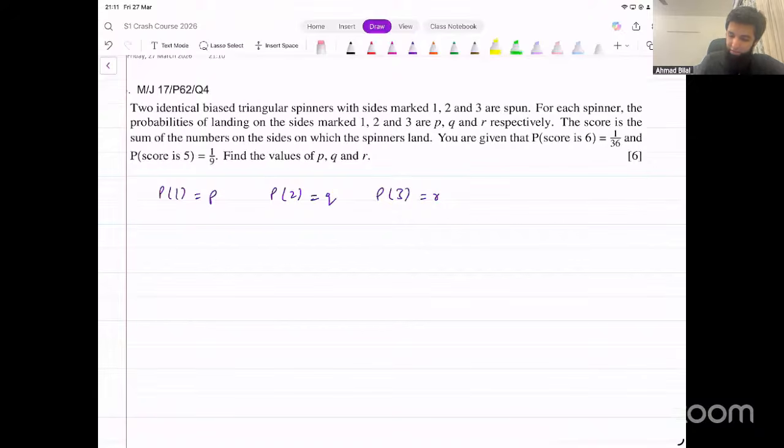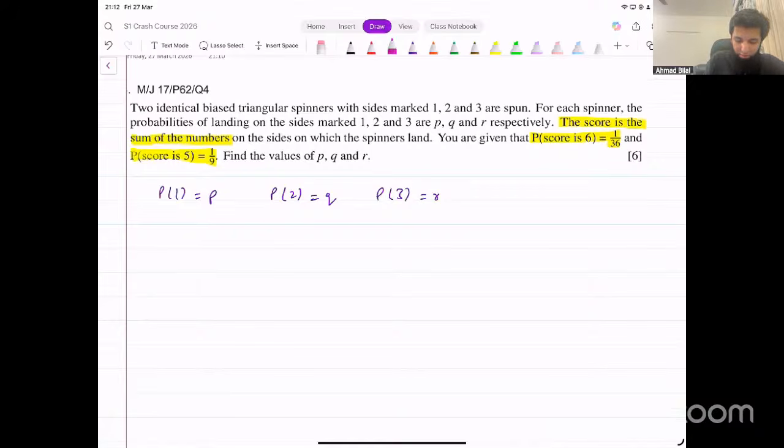What we're given is, let me highlight this so we know what we're talking about. Probability that score is 6 is 1 over 36, and the probability that score is 5 is 1 over 9. We're given these two probabilities. Find the values of P, Q, and R. Now when can we get a score of 6? Which outcome will give us a score of 6? 3 and 3, right? That's the only possibility.